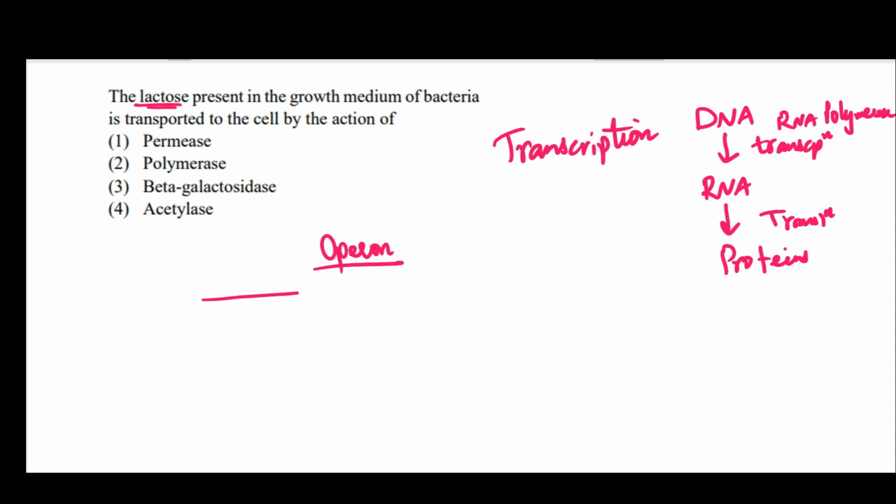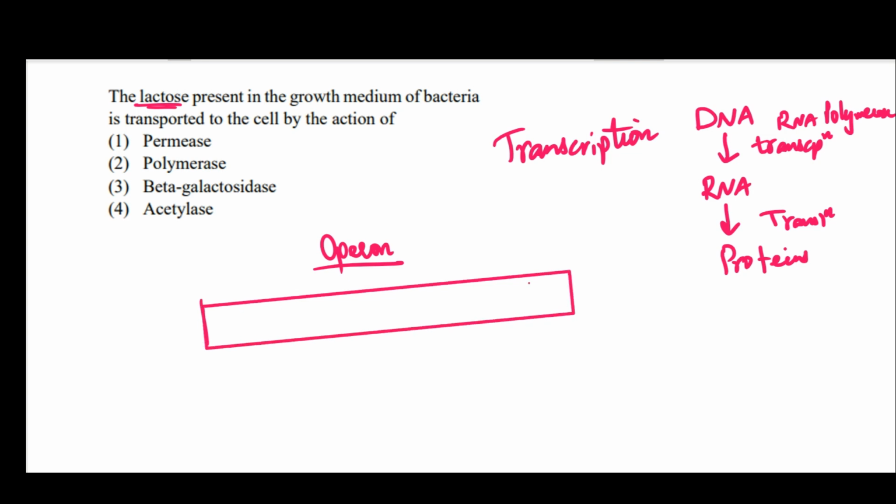Now, if you see the lac operon, you have three structural genes, Z, Y, and A. Then you have a promoter region. Within the promoter region, you have an operator sequence. Then you have an inhibitor, and for this inhibitor, there is a separate promoter. Now, what does this inhibitor do? It codes for a protein. Basically, what is this operon? It is a sequence of DNA. Now, it codes for repressor molecule.